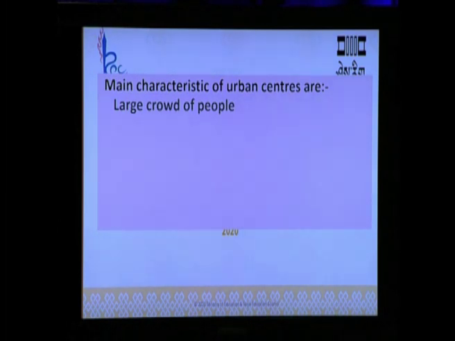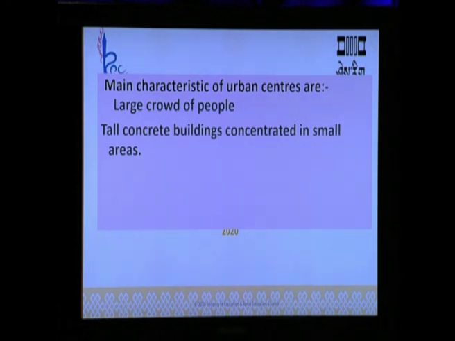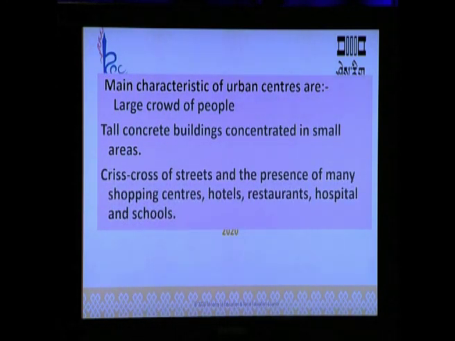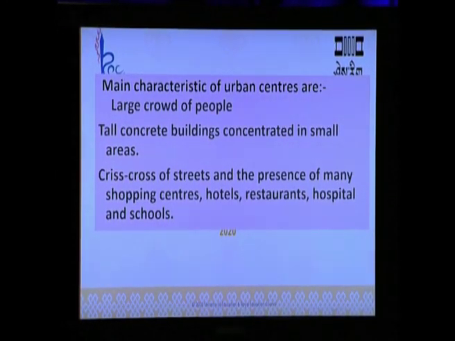So, the main characteristics of urban centers are: the first one is that in urban areas there will be a large crowd of people. Second, there are lots of tall concrete buildings concentrated in small areas. Third, there are crisscross streets and the presence of many shopping centers, hotels, restaurants, hospitals and schools.